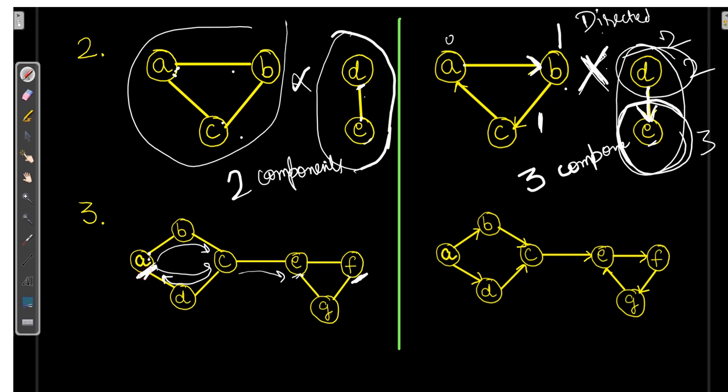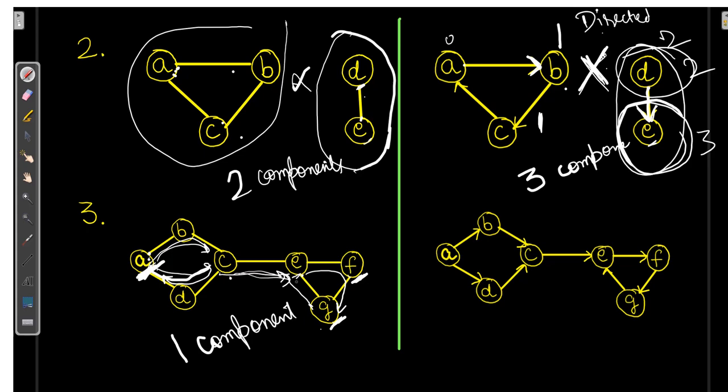Then if we check about A to G, so A to B, B to C, C to E, E to F and F to G. Or you can go with the second path, A to D, D to C, C to E, E to G. So we can reach from A to G. That means it is a single component.